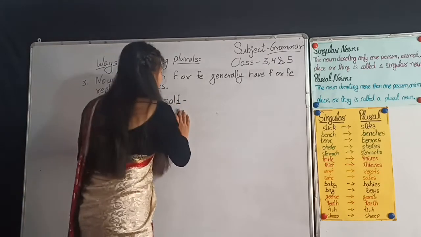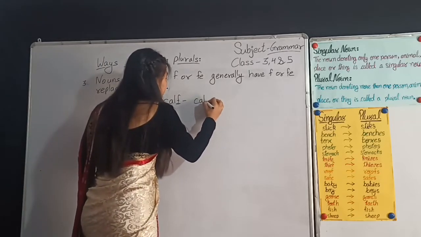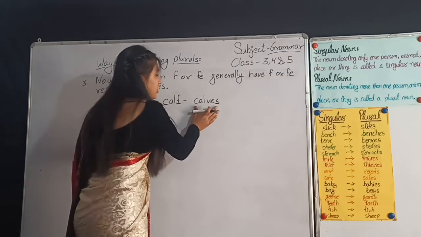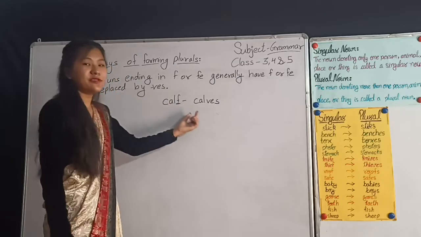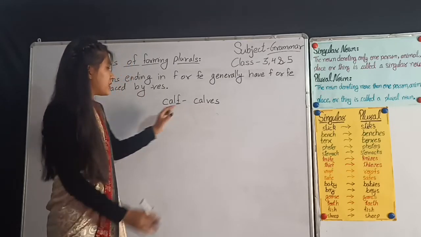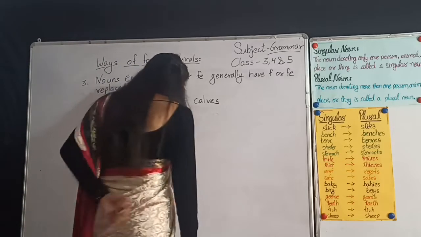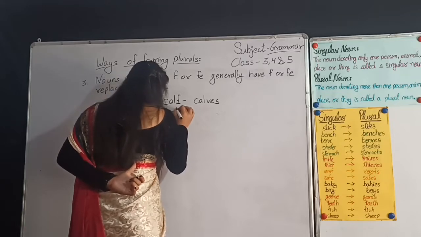So what will we do? We will replace it. CALVES. To make it plural, we have to replace F or FE by VES. Here I have replaced it, look, I have made it plural. Next, half.